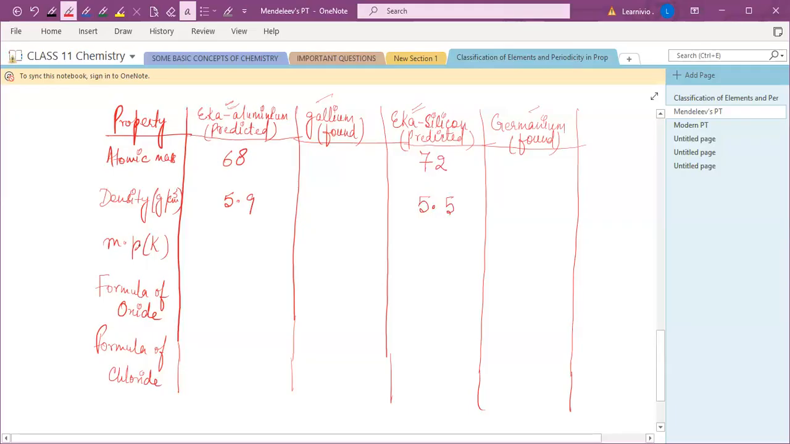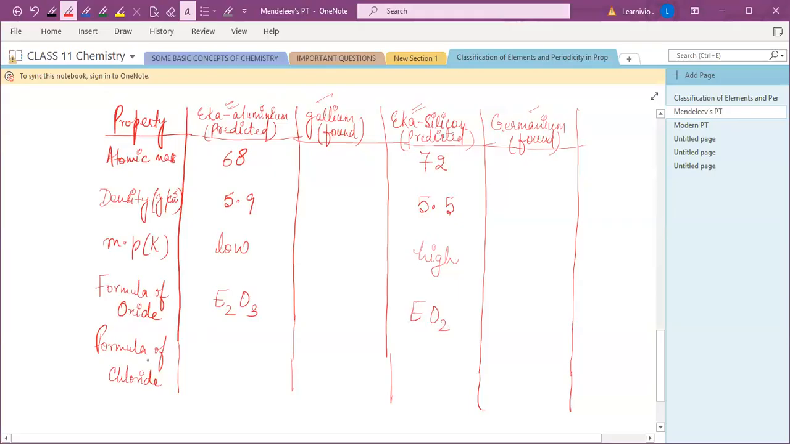Now he predicted the melting point of Eka aluminium, but it was not an exact melting point. He just said that it has a low melting point. Okay. For Eka silicon, he said that it has a very high melting point. Okay. And the general formula of oxide is E2O3. Right? अगर ये Eka aluminium oxygen के साथ मिलके oxide बनाएगा तो it will have a general formula E2O3. He just predicted that. For Eka silicon, he predicted the general formula of oxide as EO2.